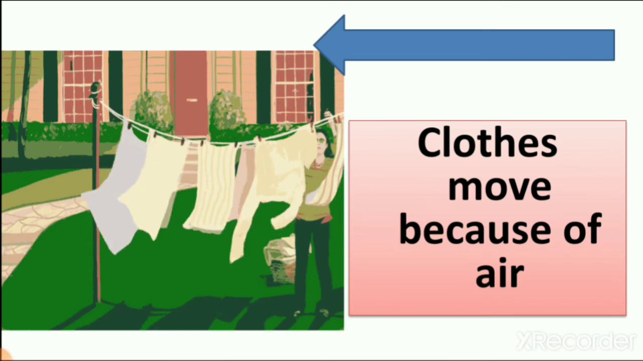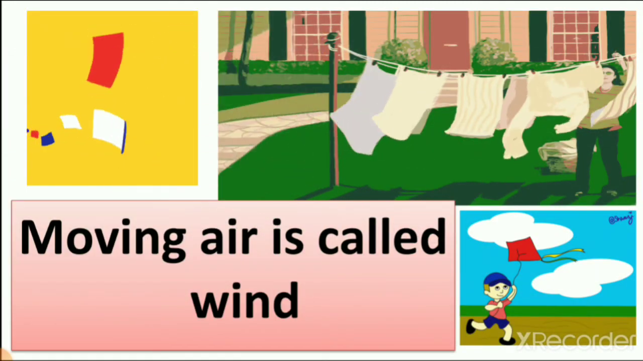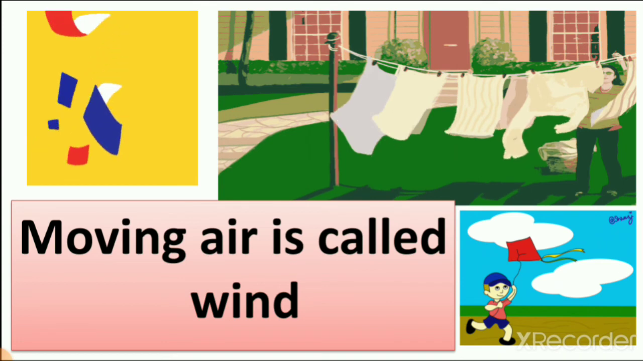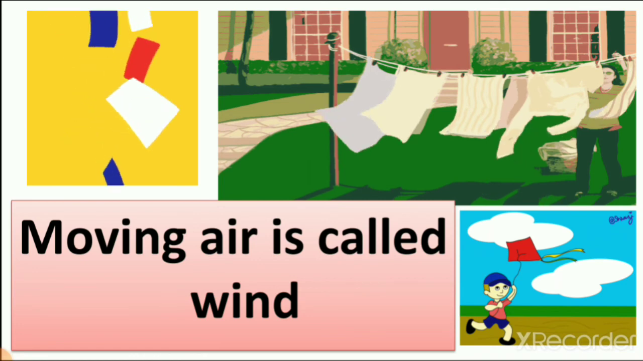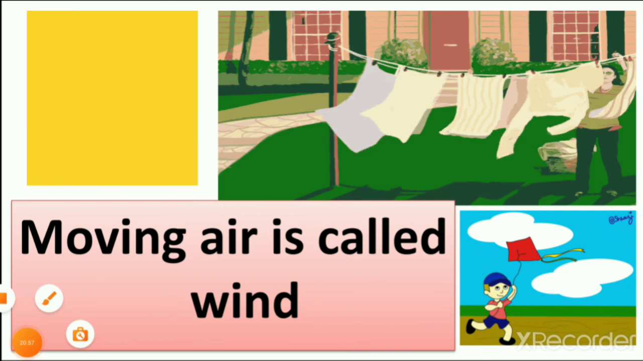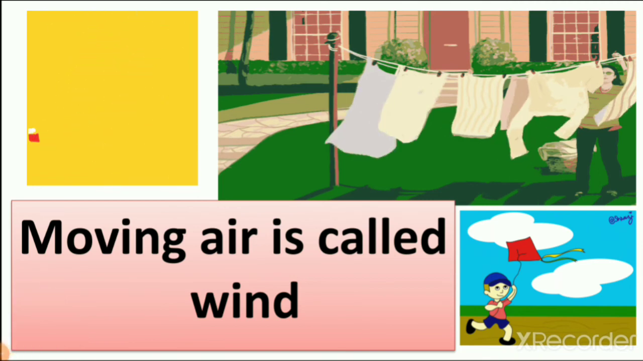So here you can see the clothes move because of air. And why do we dry clothes on the terrace mostly, or on the balcony, in an open place? Because air easily dries the clothes in an open place, right? Now here you can see the picture of paper, the picture of moving clothes, and the picture of a kite. So when things are moving, we call it moving air. So what is the meaning of moving air? Moving air is called wind.